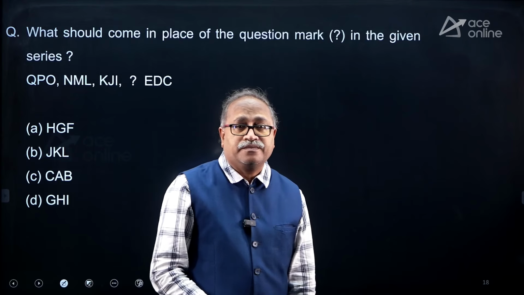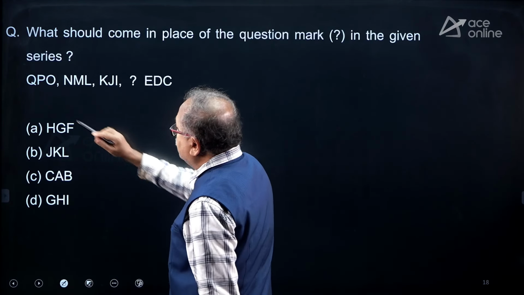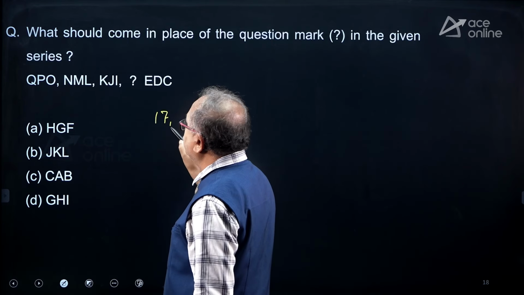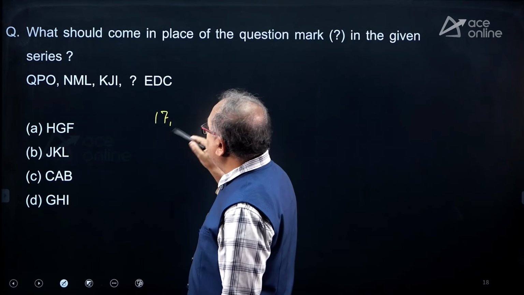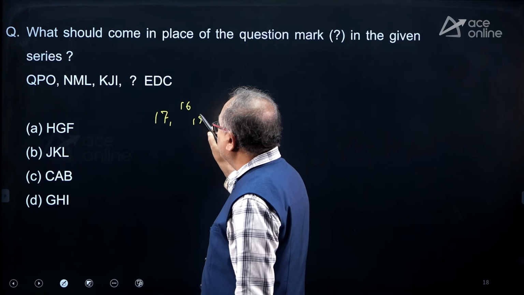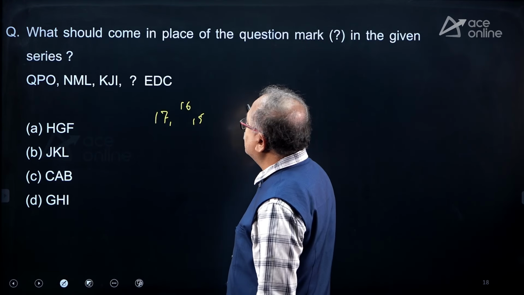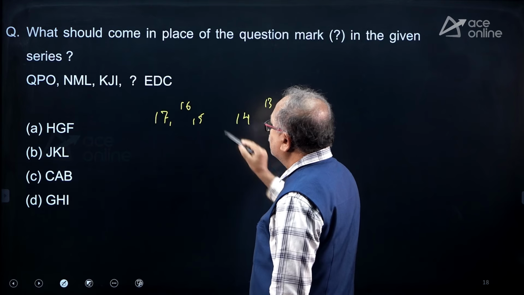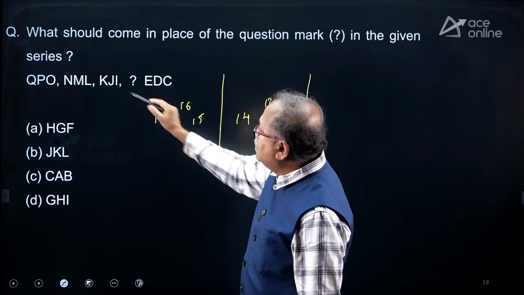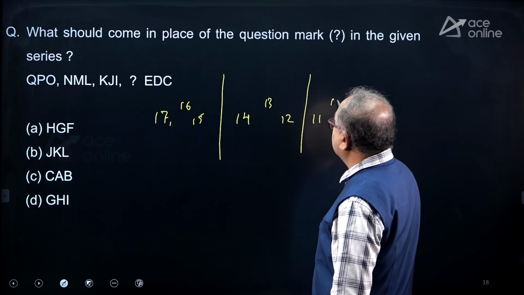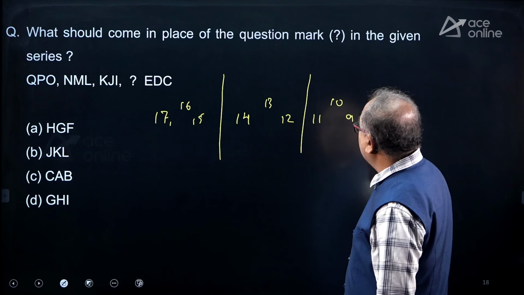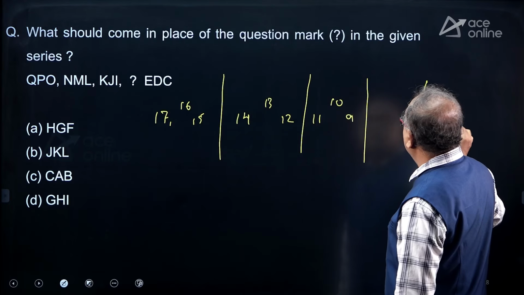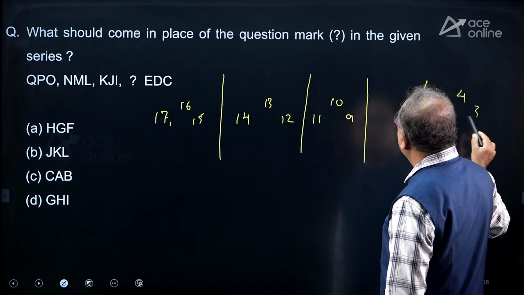It's a letter series. Fine. So I will be writing the number here in order to understand how this letter series is moving. So this is 17 and P. P is 16 and 15. Fine. Here in this set, N is 14, M is 13 and 12. There's one set, there's the next set, and here that's 11, J is 10 and I is 9. The last one is 5 and 4 and 3.